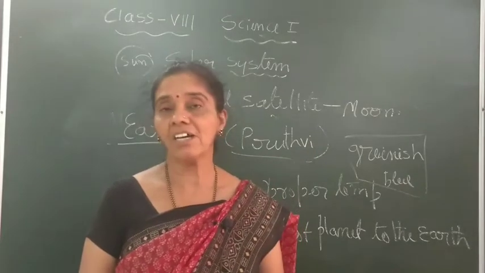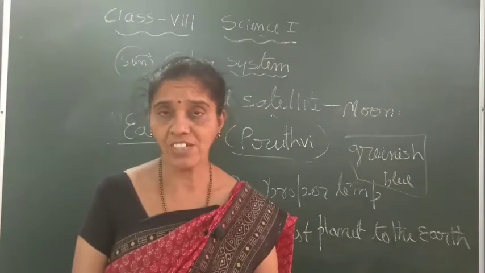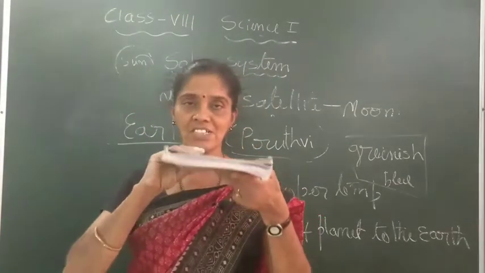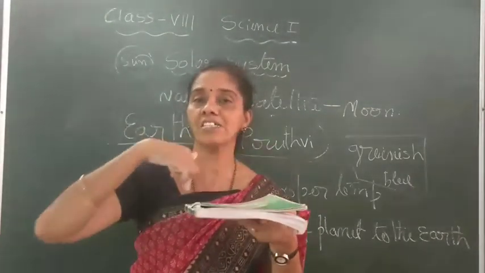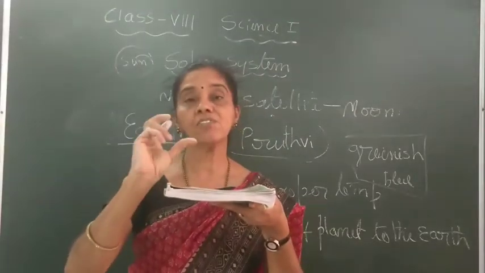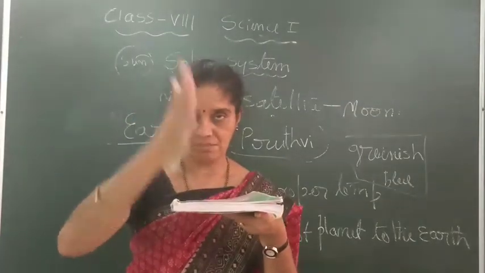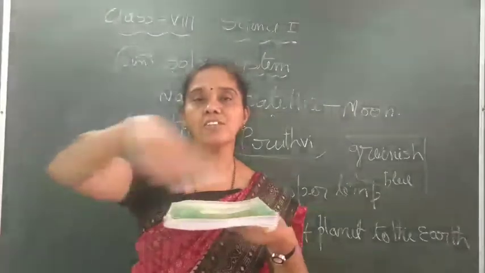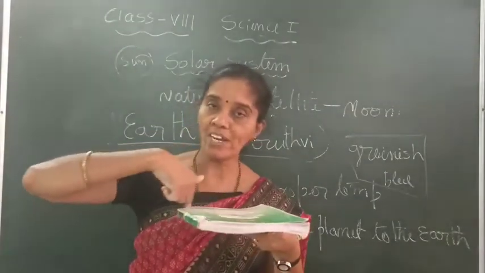And here, Earth's axis of rotation. If you consider the plane of revolution, the plane where all planets revolve around the sun, then when Earth rotates around its axis, that axis for other planets is usually perpendicular to the plane of revolution. Revolution means moving around the sun.